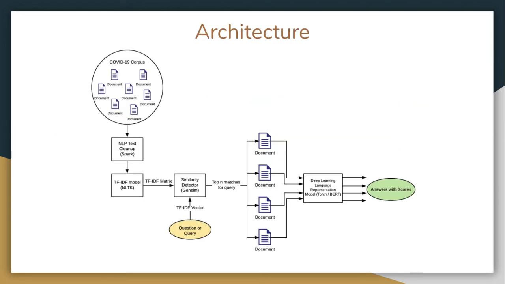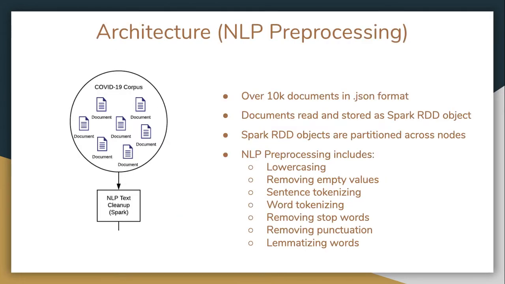Here's an overall architecture that we came up with in order to transform the raw corpus of articles into answers of questions passed in by the user. I will now step through this in more detail. The first step in our software architecture is to read in and process the individual raw articles in the corpus. As I mentioned, the corpus consists of thousands of articles totaling multiple gigabytes of data.